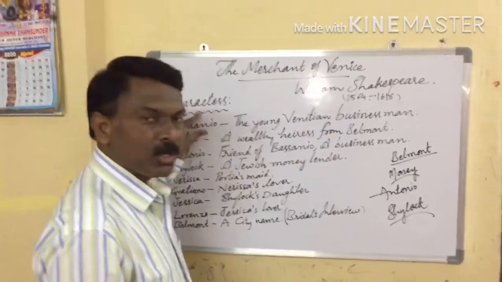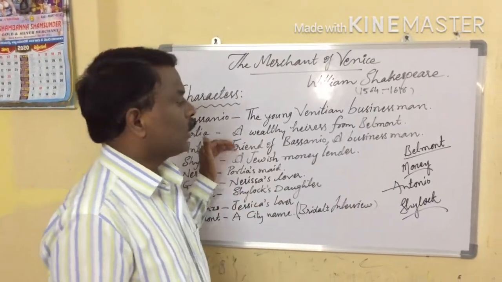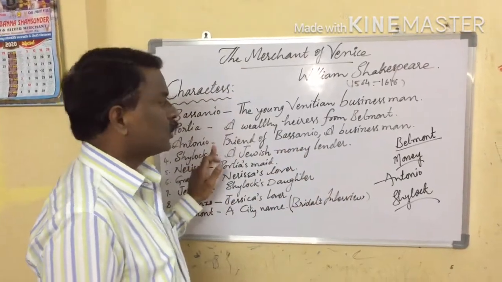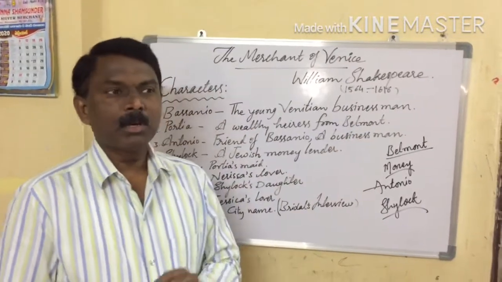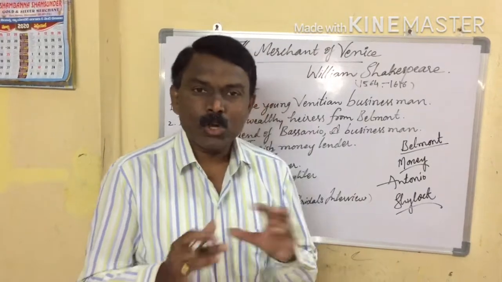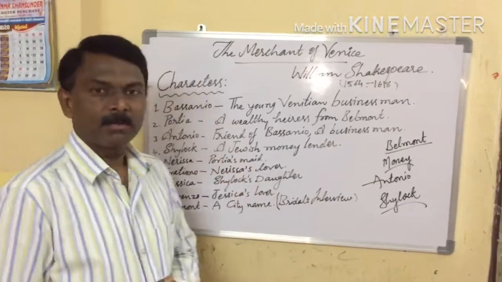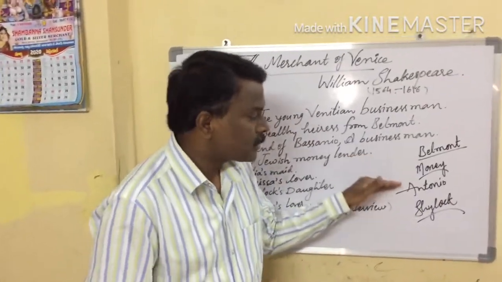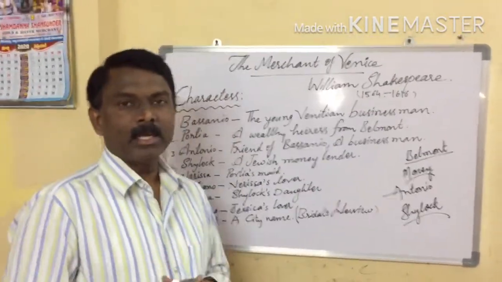Mr. Bassanio goes to Antonio to take some money to start his journey towards Belmont. But unfortunately, Antonio does not have enough money to help his close friend. So that's why, as a close friend and an honest person, he wanted to help at any cost.